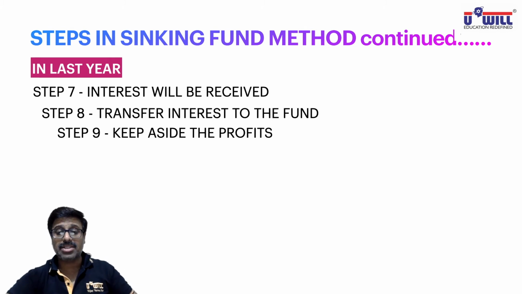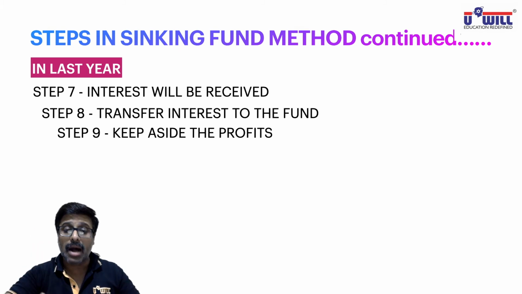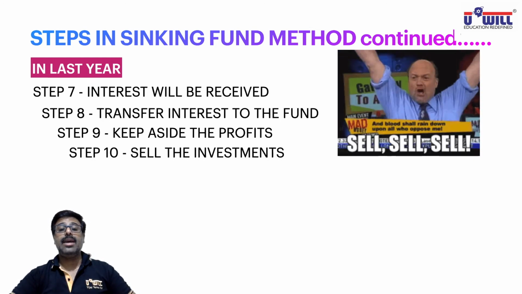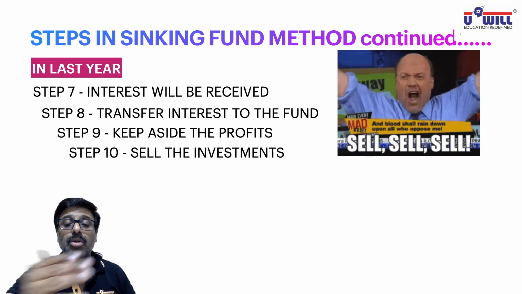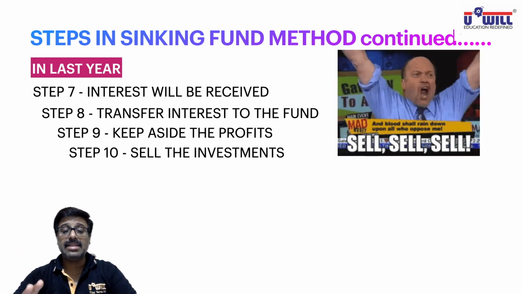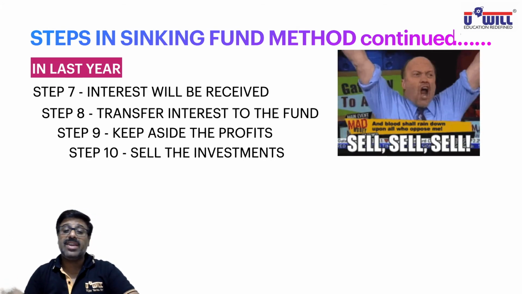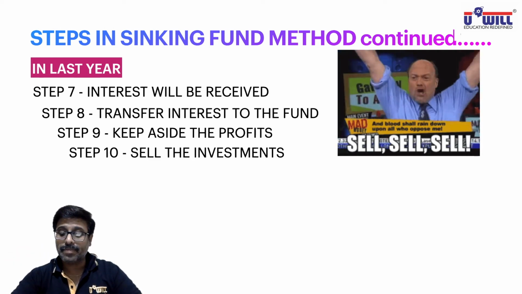So the 4th step in the last year will change. 3 steps will remain the same. You'll receive the interest. Again, interest will be transferred to the fund. Again, you'll keep aside the profits. But now, you will not invest the money. Now, you will sell the investments. Okay? Then and only then can you get the money to pay the debenture holders. So what is the difference? In the last year, instead of purchasing the investments, instead of investing the money, we will be selling the investments.